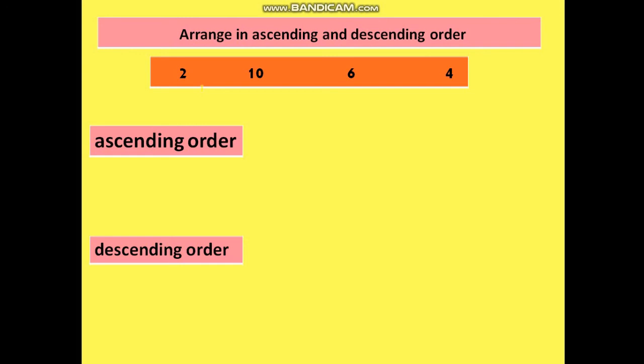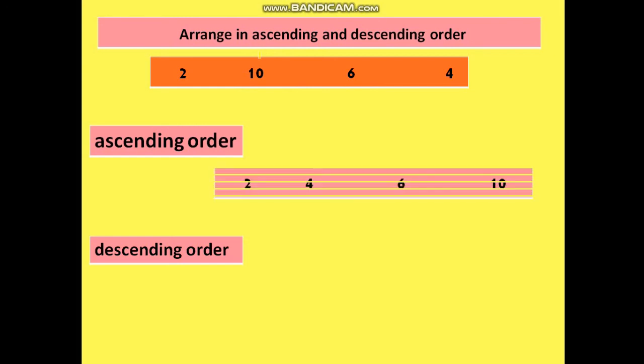So ascending order: 2, then 4, 6 and 10. How? 2, 3, 4. Then 5, 6. Then 7, 8, 9 and 10. See, I have arranged them properly. I can just count and cross check whether I have done the question correctly or not.